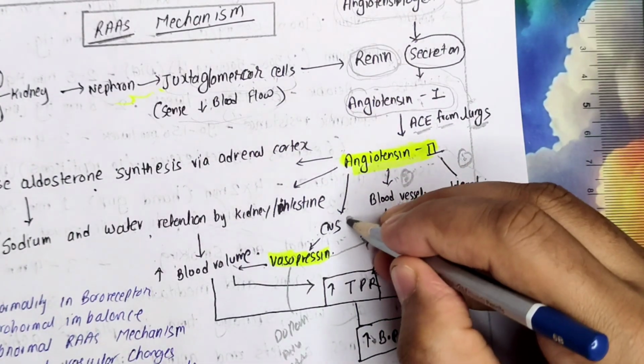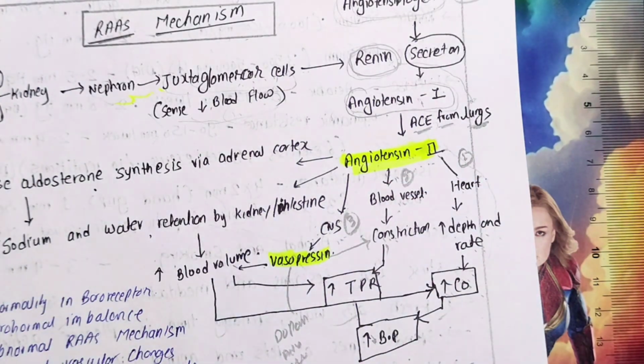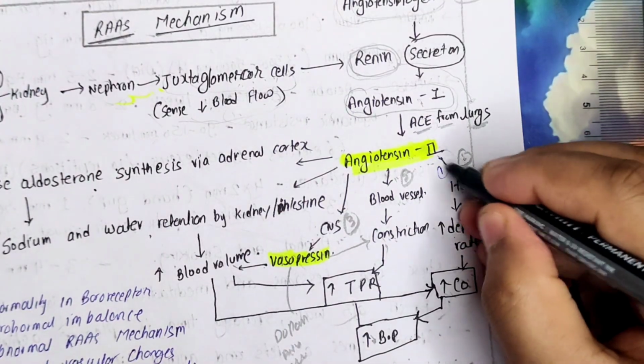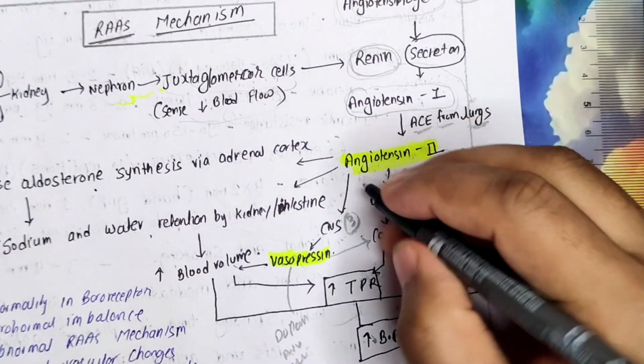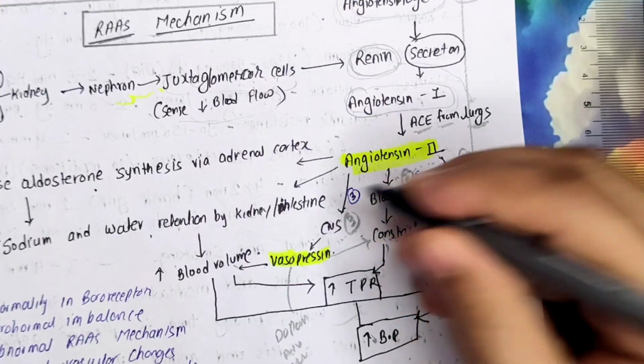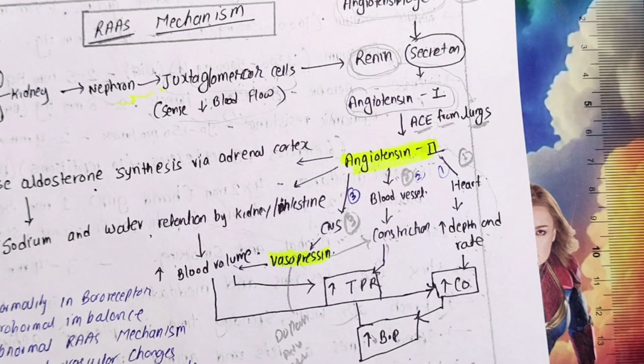This is the first pathway, this is the second pathway, this is the third pathway, the CNS. Now the fourth pathway, we will see how this angiotensin is working.